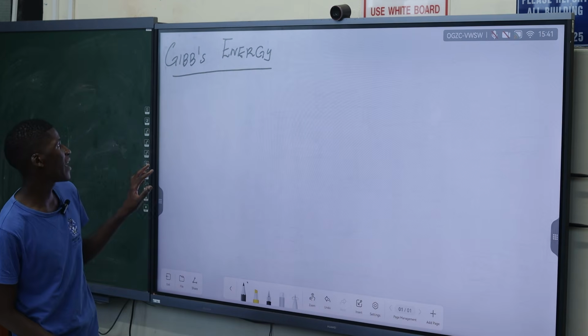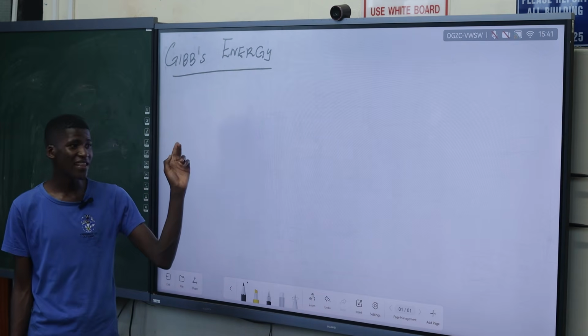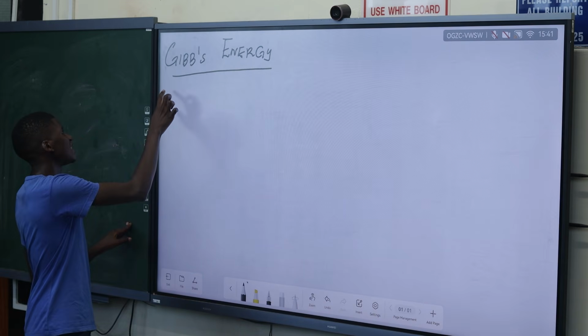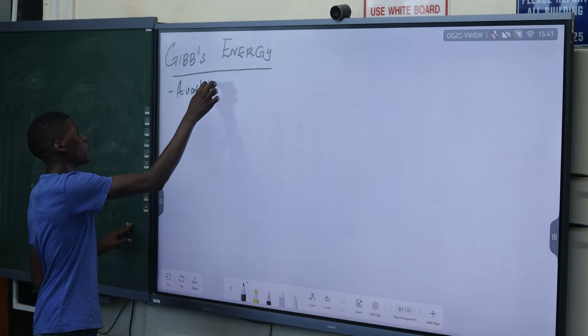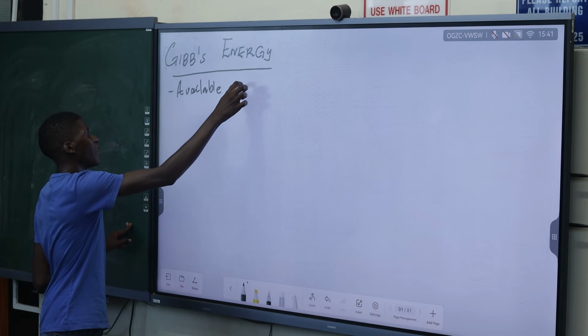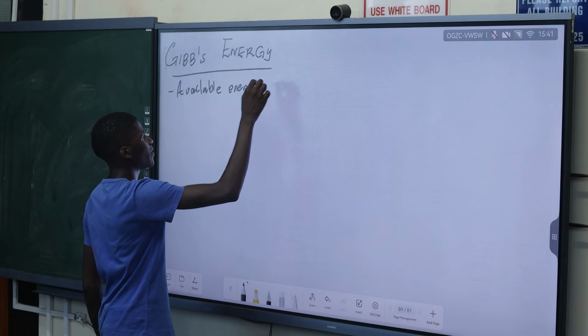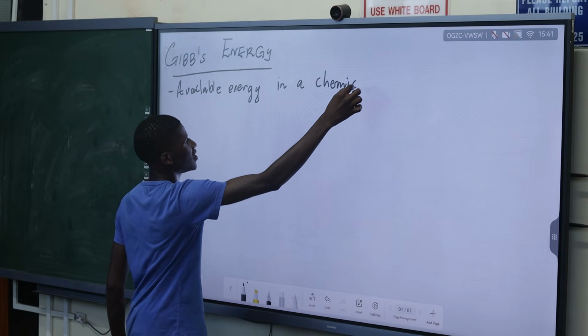So we know that whenever we are having a spontaneous chemical reaction, there must be a release of energy. What gives energy is the amount of energy available in a chemical system.